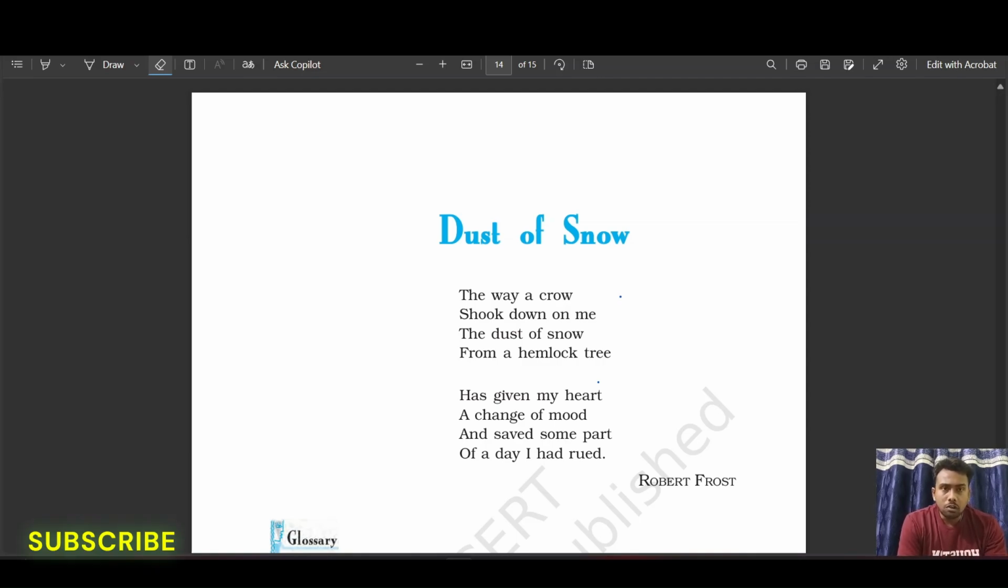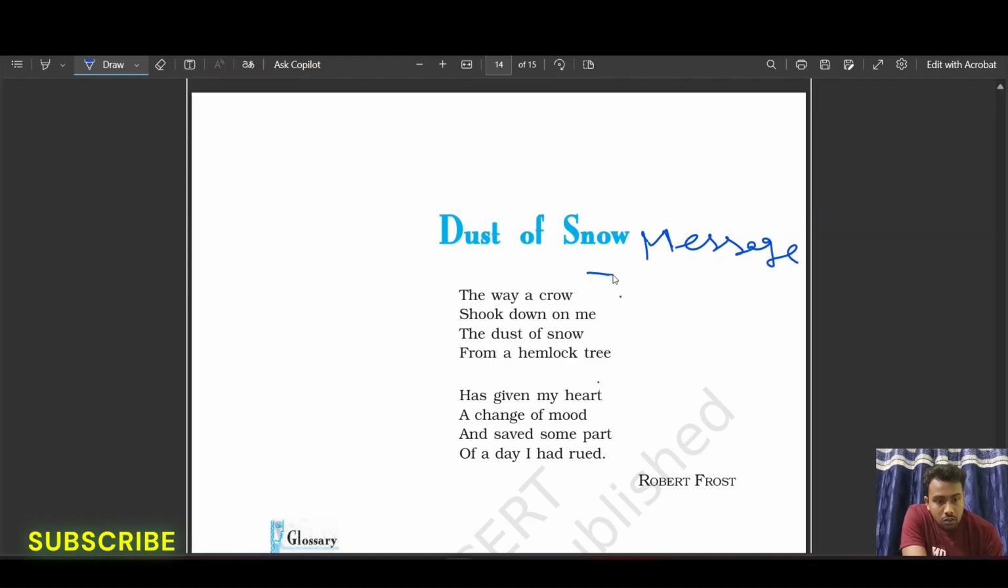Today's class is very important for class 10th students as we are going to discuss Dust of Snow. This poem is written by none other than Robert Frost, who is an American poet. This is a very short poem, and in this short poem, Robert Frost gives a very important message. What is the important message that he gives? We will see that in today's class.